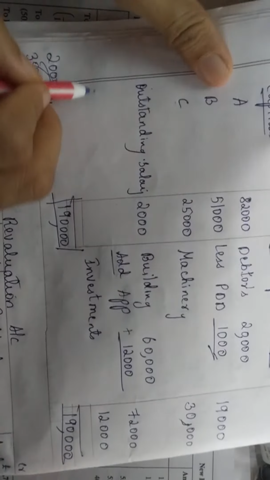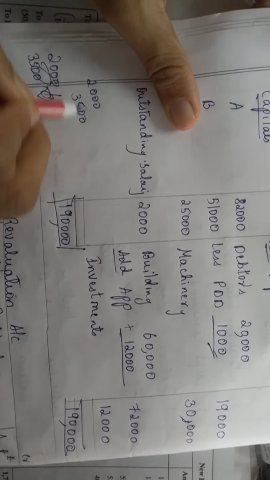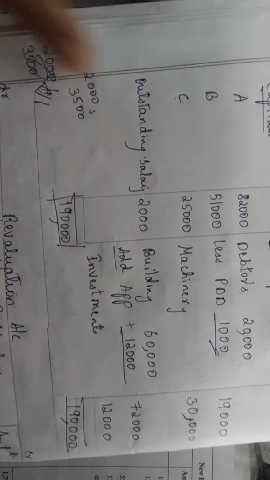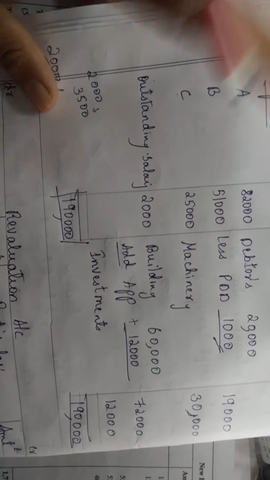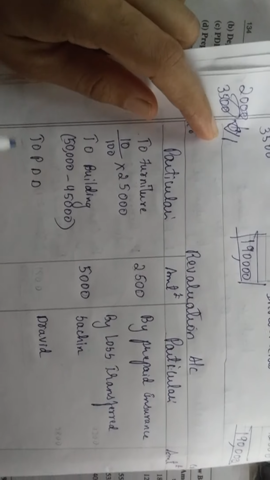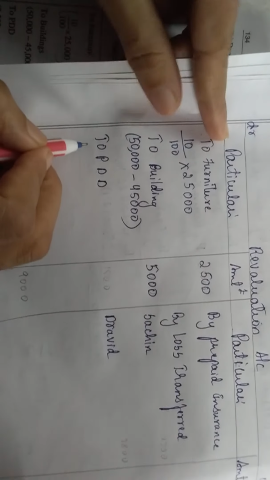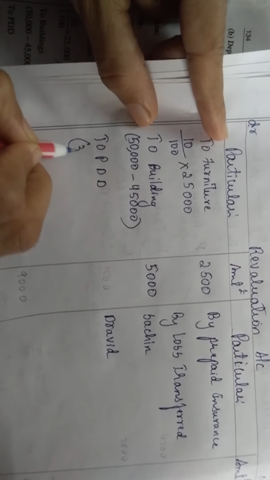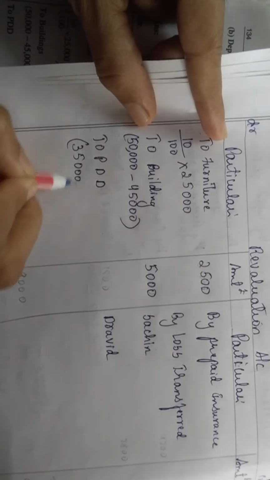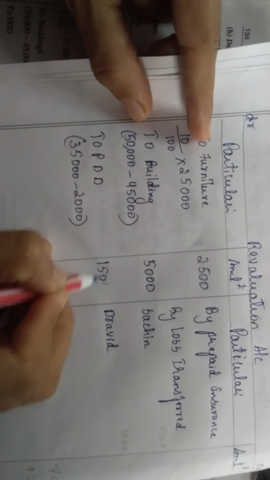See, I will tell once again. 2,000 it was, now it is 3,500. Increase ಆಗಿದೆ ಅಲ್ಲ? How much it is increased? So ನಿಮ್ಮ ಖರ್ಚು increase ಆಗಿದೆ. ಖರ್ಚು increase ಆಗಿದೆ ಅಂದ್ರೆ you will write in debit side. Remember, provision for doubtful debts is your expense. It was 2,000 and now it is 3,500. It is 3,500 minus 2,000. You will write here how much? 1,500.